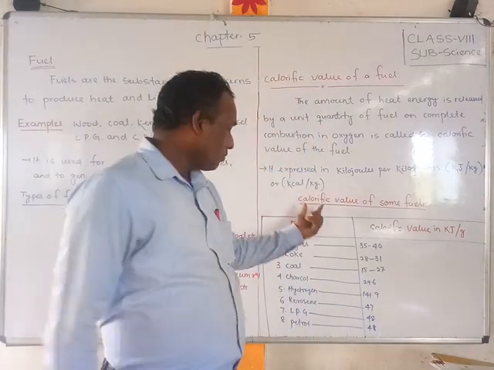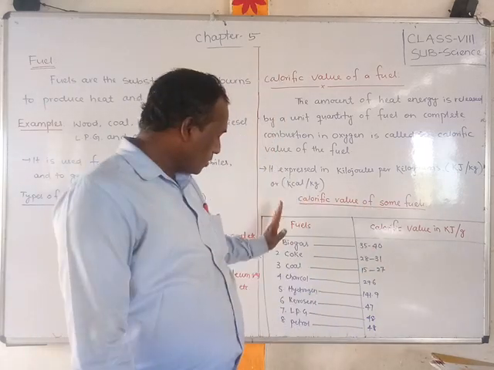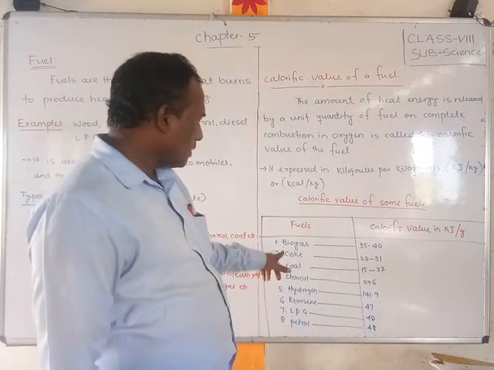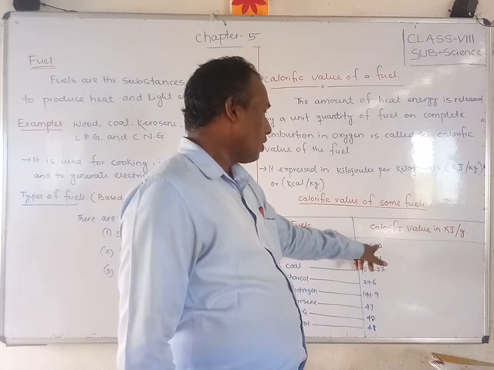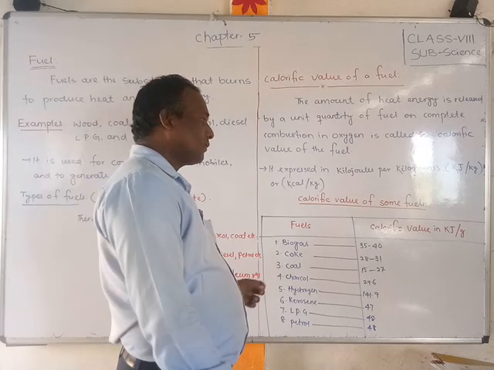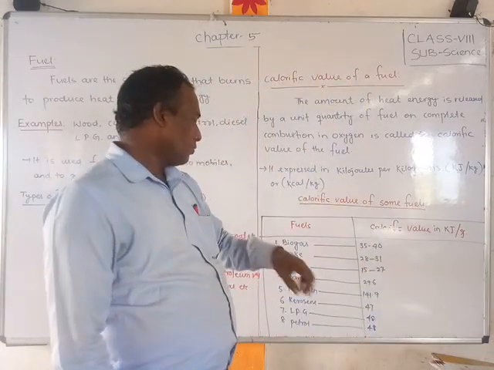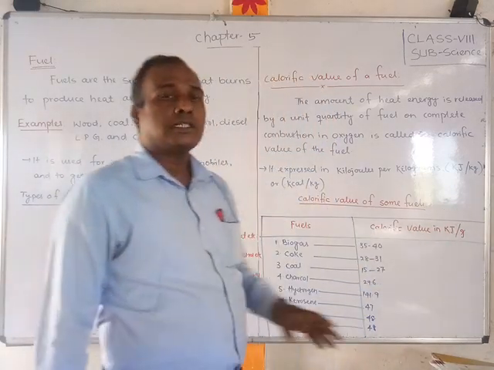Now we will discuss the calorific value of some fuels, students. I have written some fuels and their calorific values. Biogas 30 to 40 kilojoule per kilogram. That means 1 kilogram of biogas gives 30 to 40 kilojoules of energy.